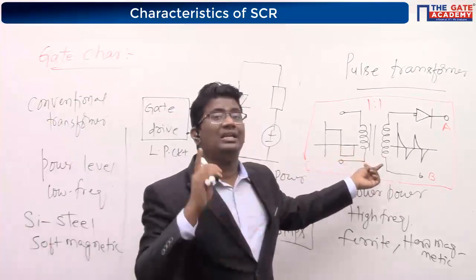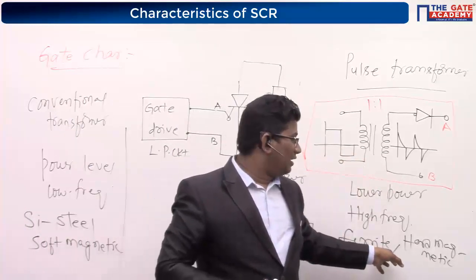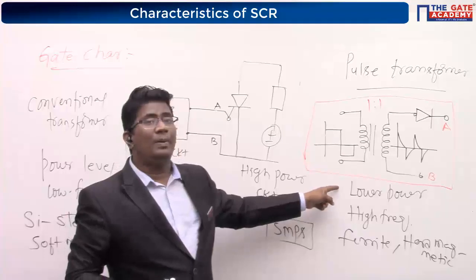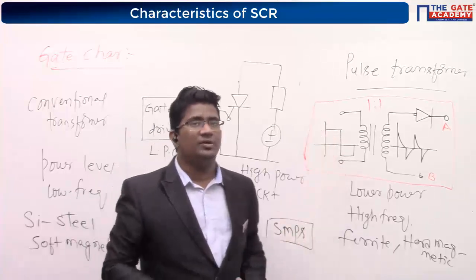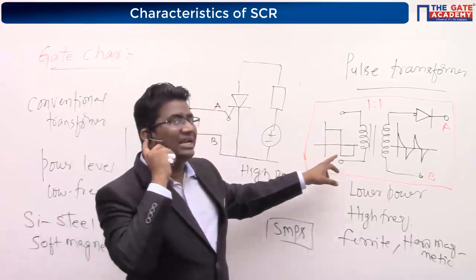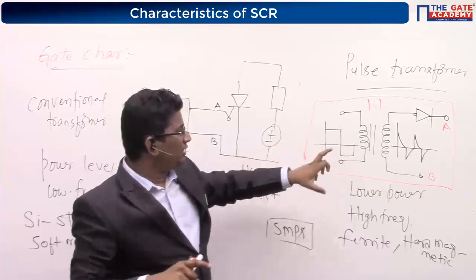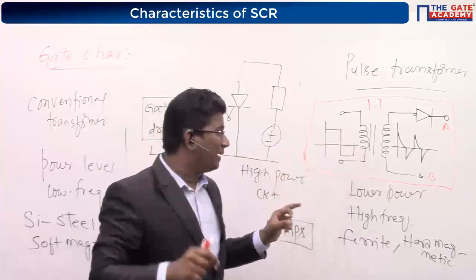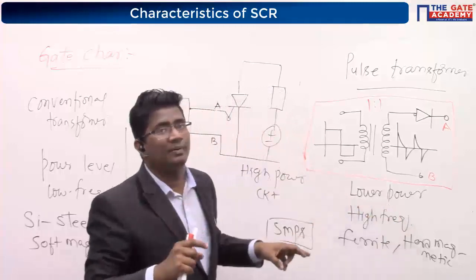This is a special case transformer. I already said it is made with ferrite material, and it is also for low power and high frequency application. This is a special discussion which we will use in SMPS. Actually, that is not required here. As far as the GATE syllabus is concerned, even if you give a DC input, your transformer will still work, but provided only low power.